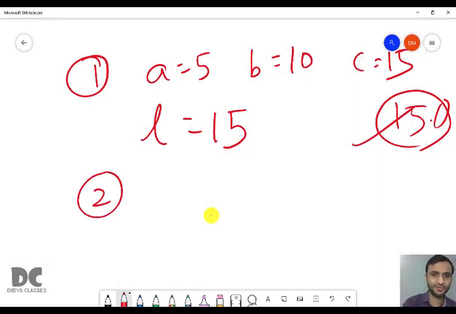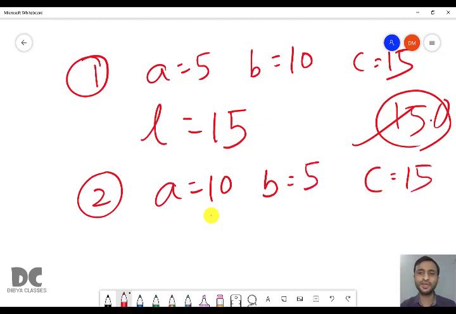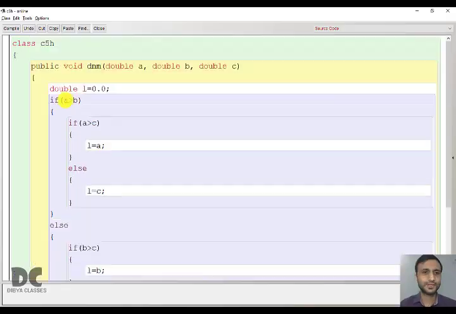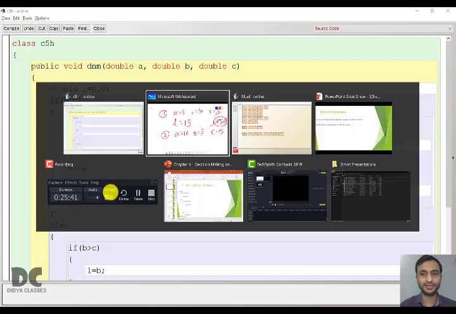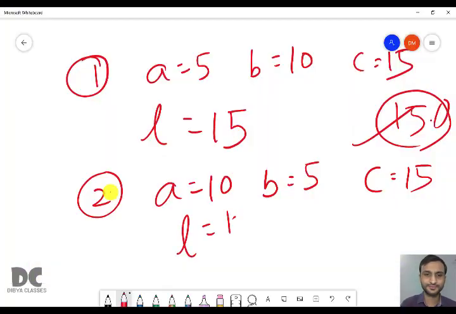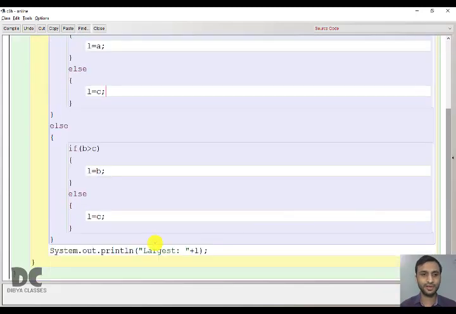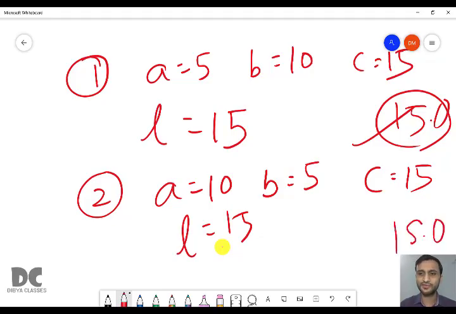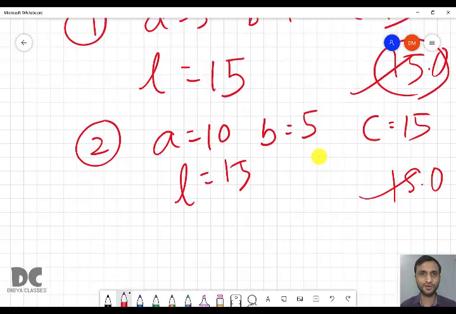In the second situation, we have A as 10, B as 5 and C as 15. So here also the largest number is 15. So here we'll check 10 greater than 5, true. 10 greater than 15, false. False means it will go to else block. And in L we'll store the value C, that is 15. And now we'll come here to the print statement, and we'll print largest is 15.0. Here also it is 15.0. You can see how in different situations different if statements are working.